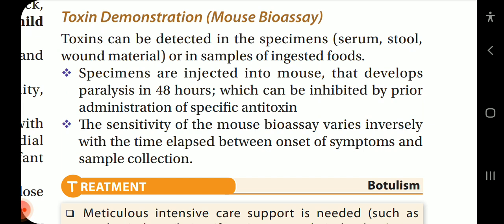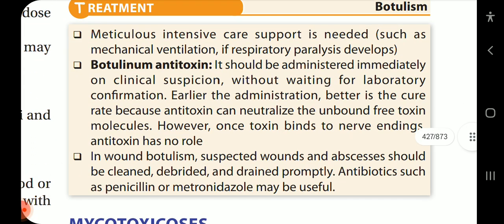ingested foods. Specimens are injected into mice, which develop paralysis within 48 hours, which can be inhibited by prior administration of specific antitoxin. The sensitivity of the mouse bioassay varies inversely with the time elapsed between the onset of symptoms and the sample collection. Treatment.